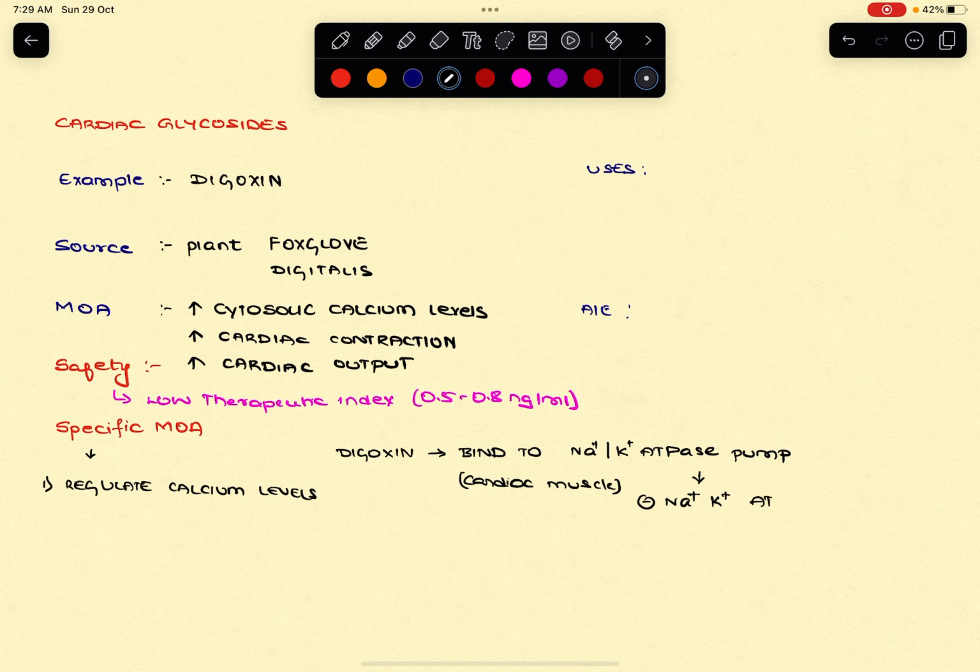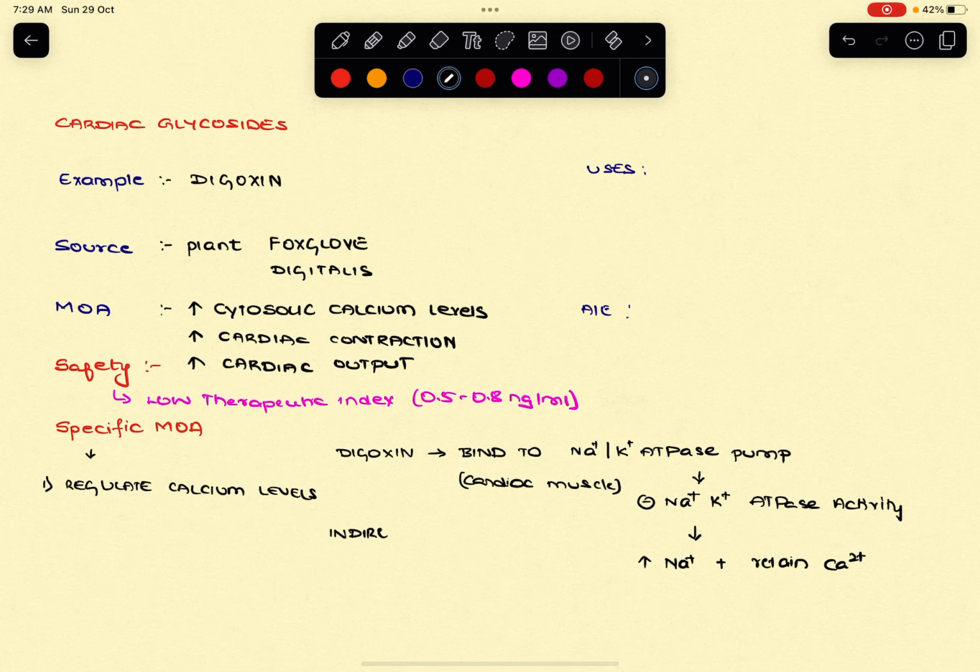After binding to this, they inhibit the sodium potassium ATPase activity. Its activity is to cause sodium to move out of the cell and potassium to enter the cell. So once you inhibit it, what happens? There is an increase in the sodium concentration inside the myocardium, and simultaneously it will retain the calcium.